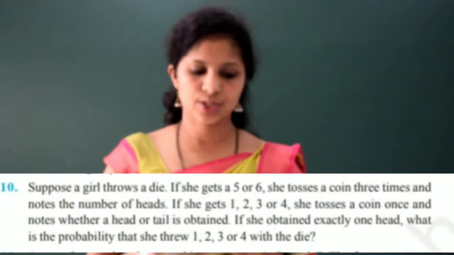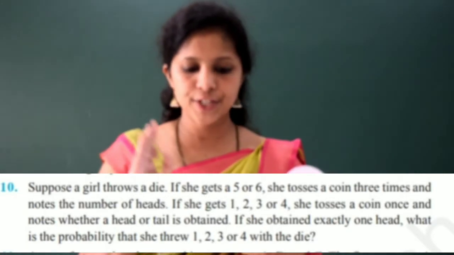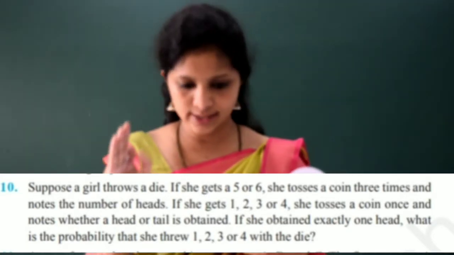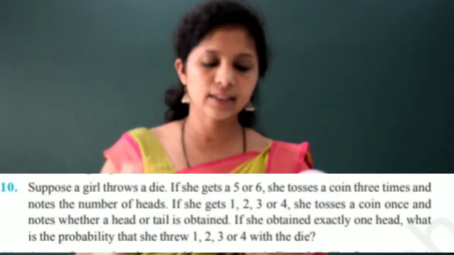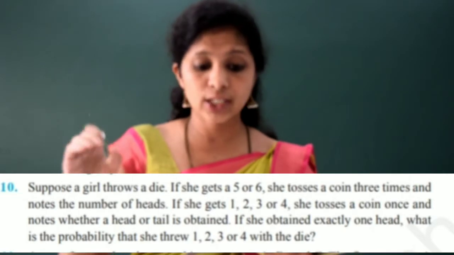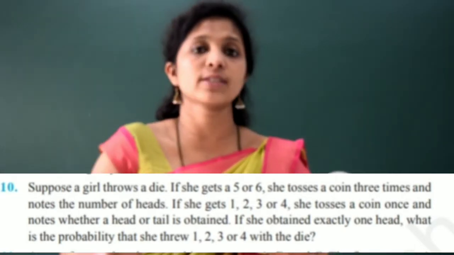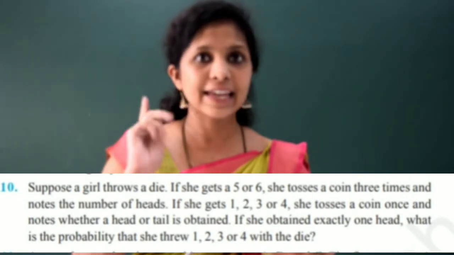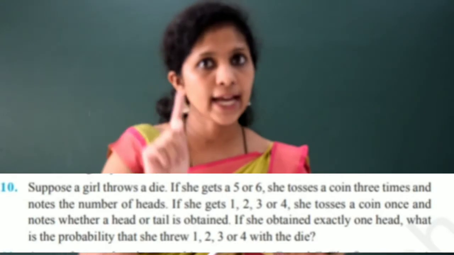Try to understand the question. Suppose a girl throws a die. If she gets a 5 or 6, she tosses a coin 3 times. How many elements will be there in the sample space? If we toss a coin 3 times, obviously 8 elements will be there, 2 into 2 into 2, it will be 8.